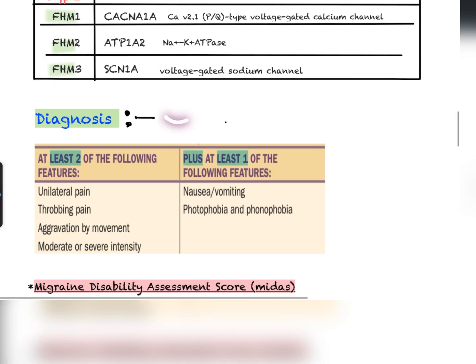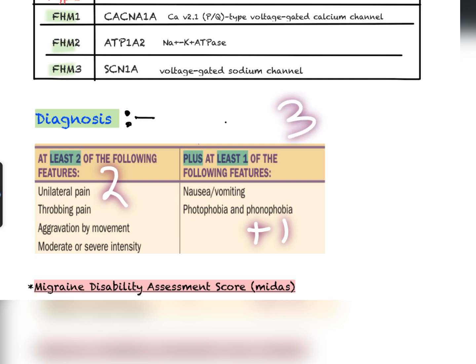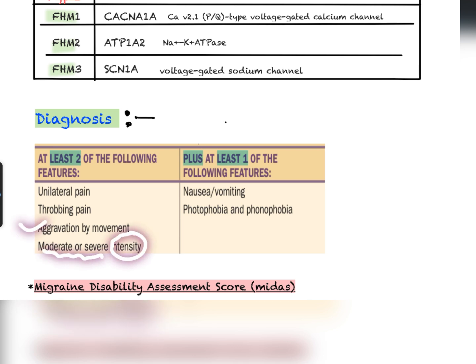Now comes the diagnostic part, the most important part. For that you need 2 features from this group and at least 1 from the other. So we need 3 features to label a patient as a migraine patient. You will need unilateral pain. The pain character should be throbbing, the pain aggravated by movement, and the intensity moderate to severe. Along with that there can be nausea or vomiting, or both, and there can be photophobia and phonophobia. So we have understood the diagnosis part.